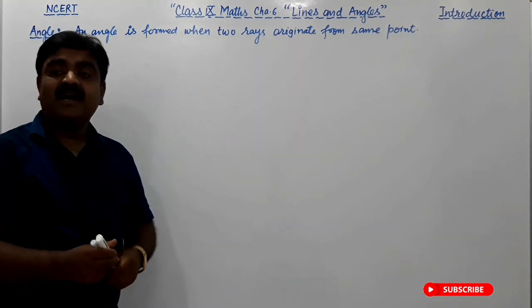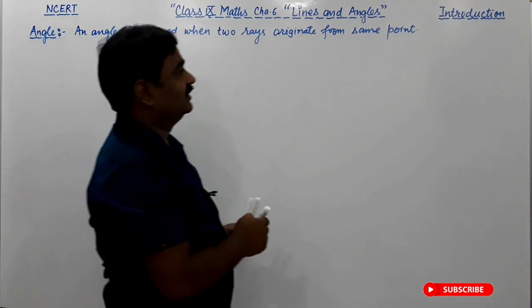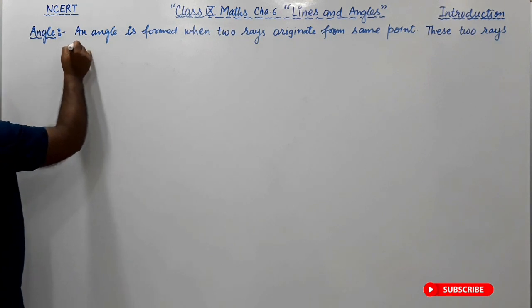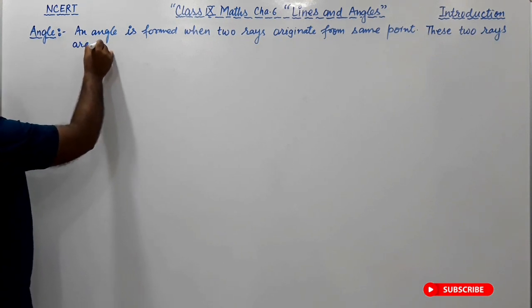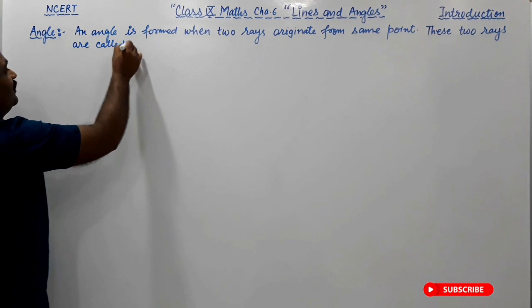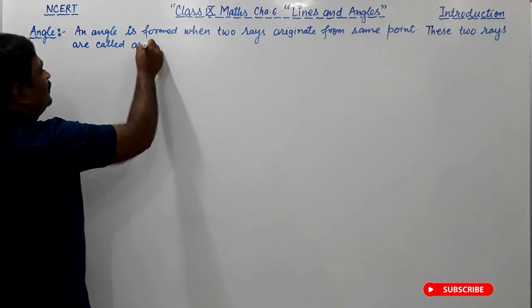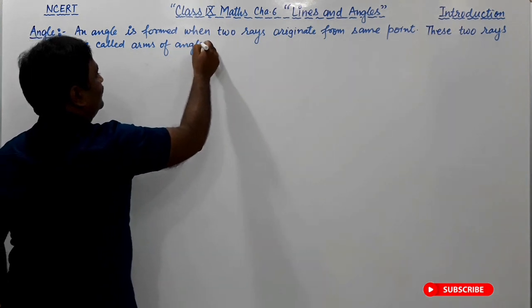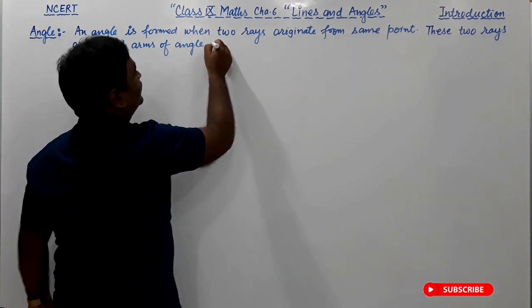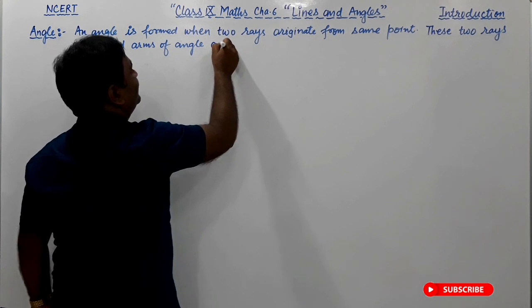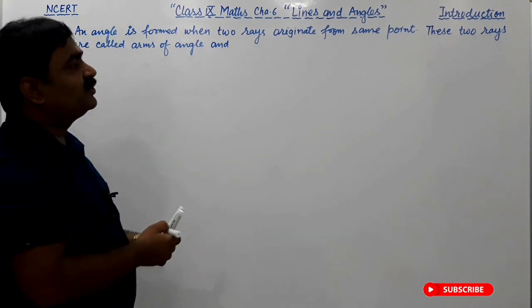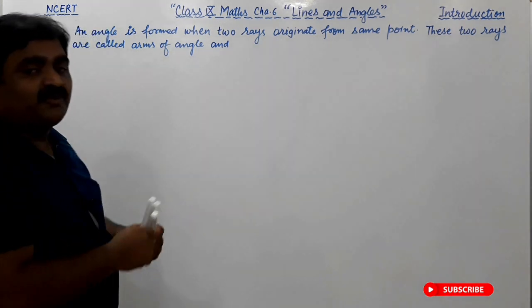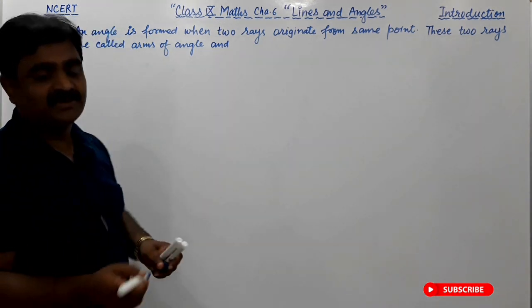These two rays are the arms of the angle, and the same originated point is called the vertex of the angle.